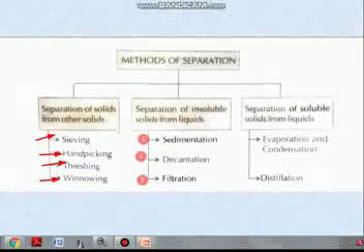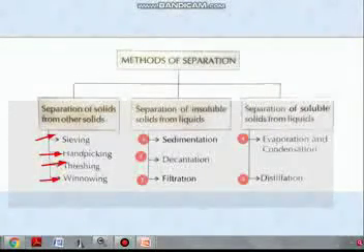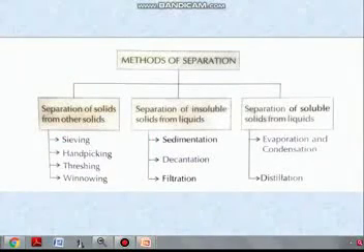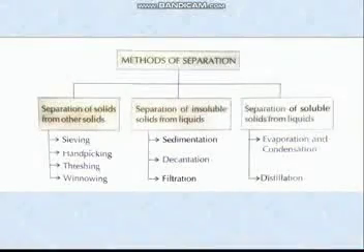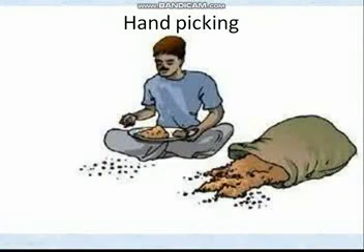The third group is separation of soluble solids from liquids. In this section you learn about evaporation, condensation and distillation. In this part you are learning about separation of solids from other solids: sieving, hand picking, threshing and winnowing. These four methods you are learning. First you learn about separation of solids from other solids.